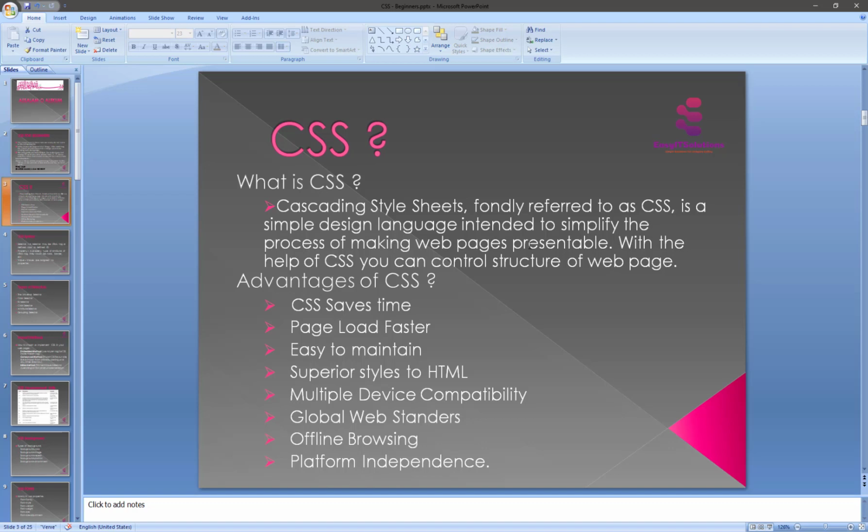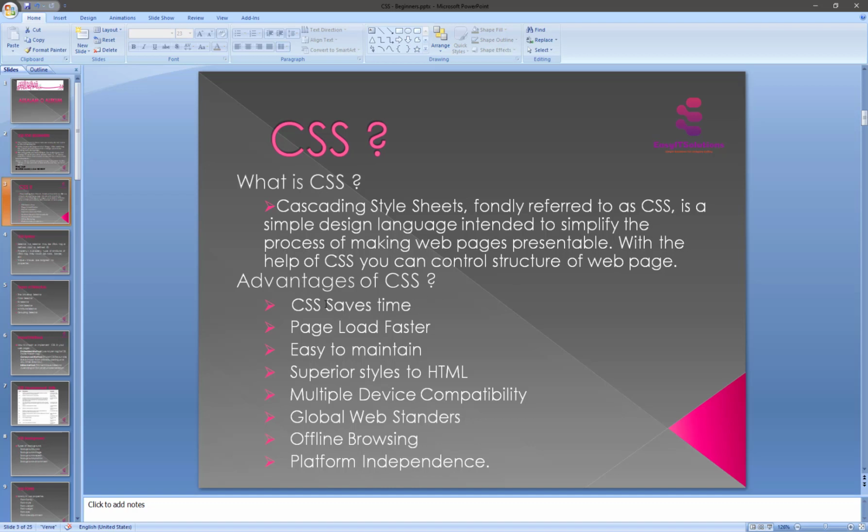Using CSS, you can control the color of text, the style of fonts, the spacing between paragraphs, and how columns are sized and laid out. You can also control which background images or colors you use in your web pages, layout designs, and variations in the display for different devices and screen sizes, as well as a variety of other effects.